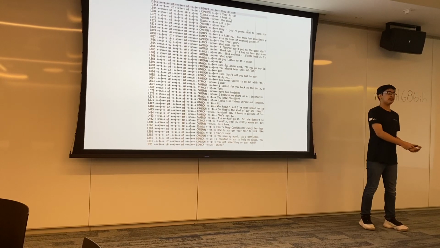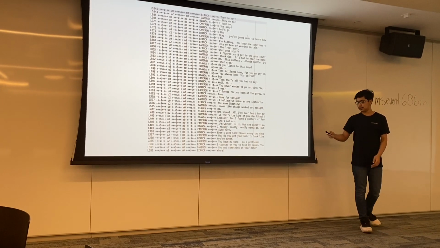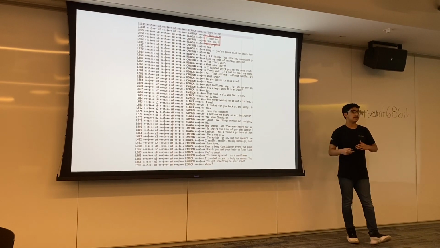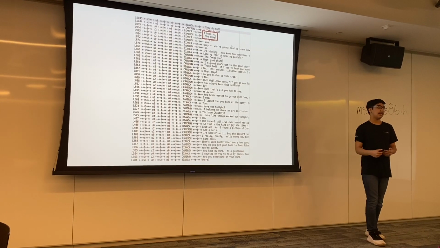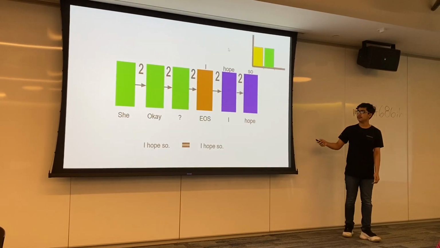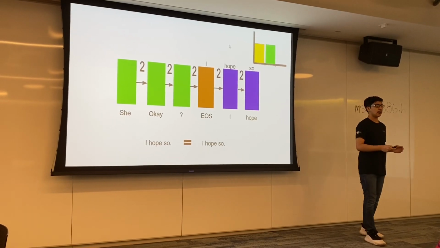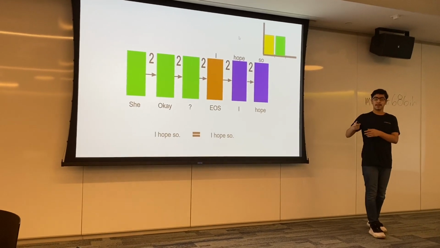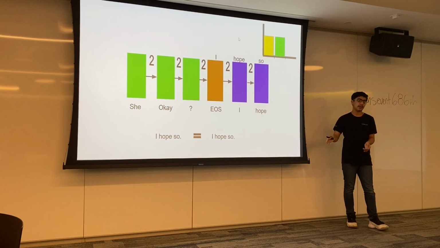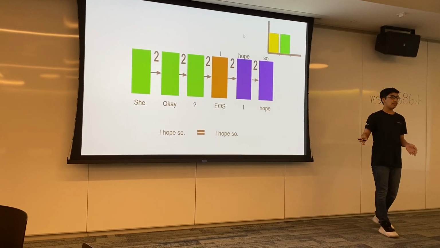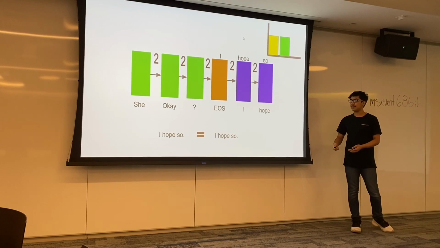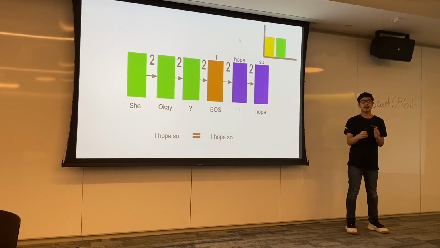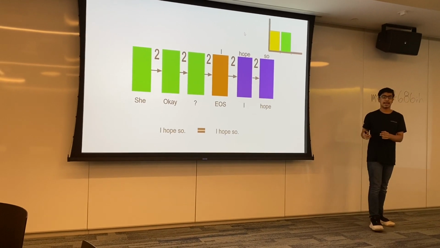The way I trained my chatbot was by using movie lines. For example, let's take these two lines from Bianca and Cameron, and the question that Cameron asked is, she okay? And then the response is, I hope so. What the chatbot will first do is take the individual words, split them up, put them into the encoder, and then go to the EOS. But then the decoder's job now is to try to guess what should be the output. After it guesses the output, it will then compare the output to what the actual answer is supposed to be. And then it'll figure out the error that it made in answering the question.